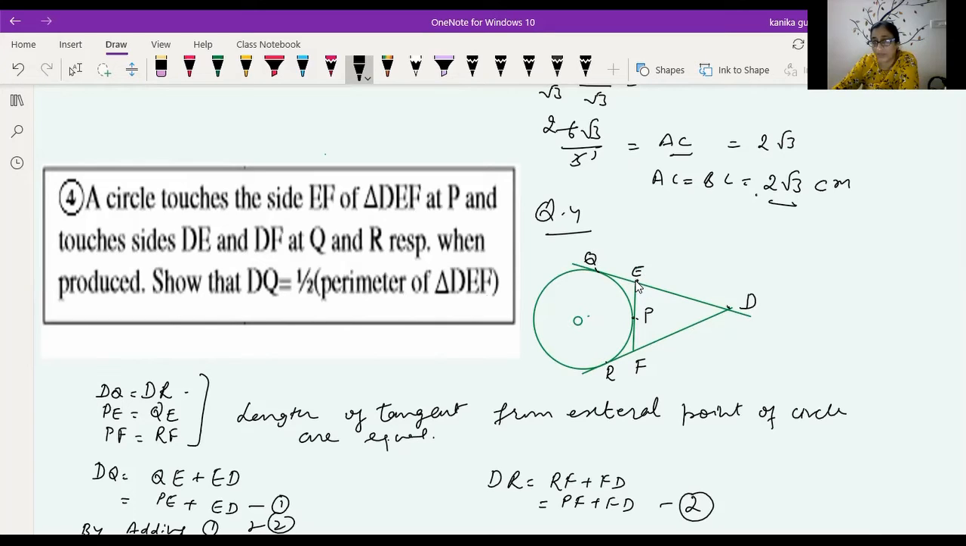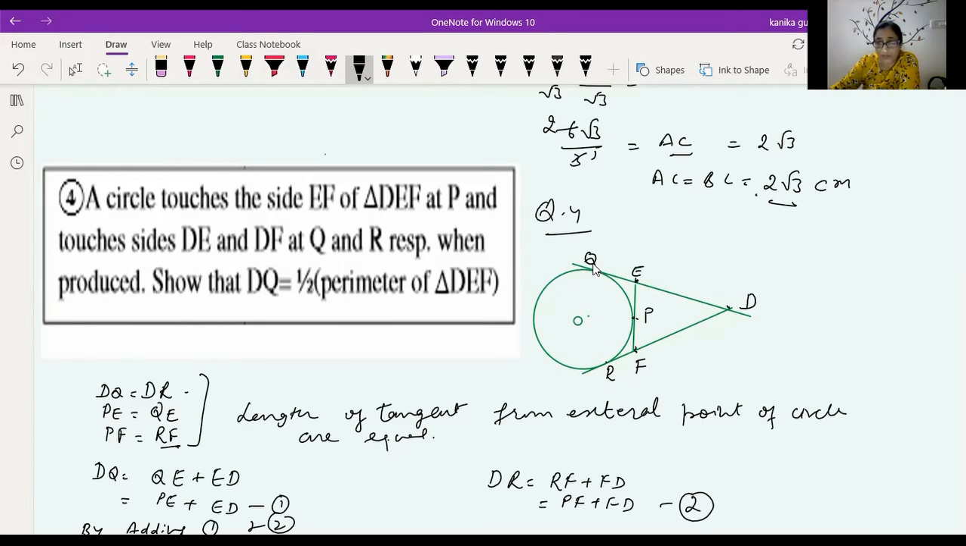Similarly, E is a point outside the circle, so QE is equal to EP. And here F is a point outside the circle, so RF is equal to PF. So we get this result: the lengths of tangents from an external point to a circle are equal.